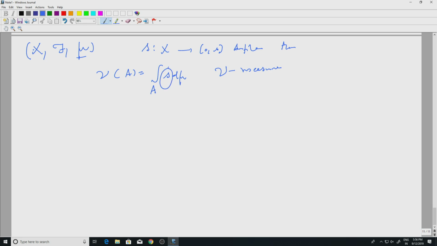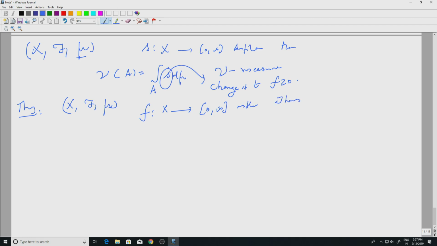We do not need a simple function, we can change that to any positive measurable function. So let me state this as a theorem. So I have X, F, mu and f is a positive function from X to [0, infinity), measurable of course. Then the assignment nu, so I am using the same notation, nu of A equal to the integral over A of f d mu defines a measure on F.